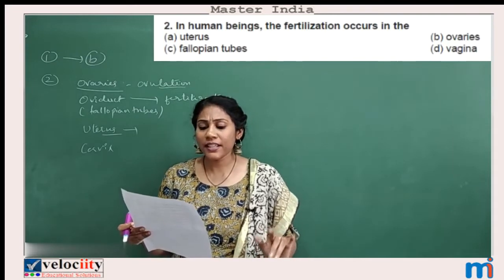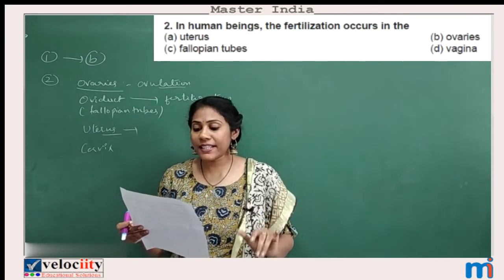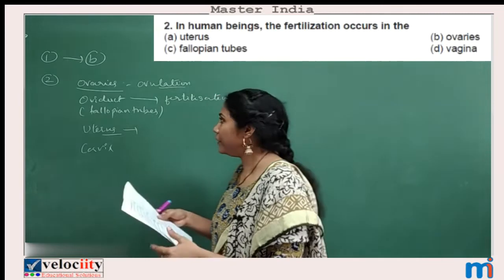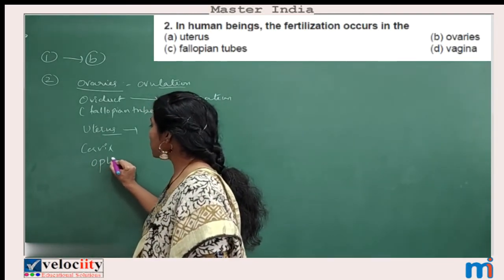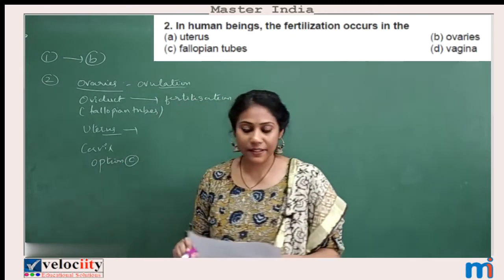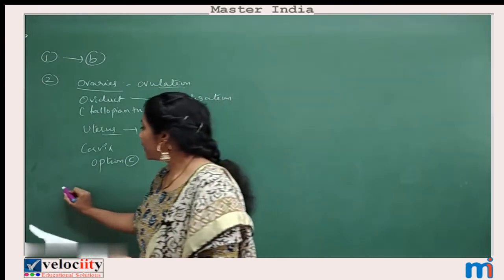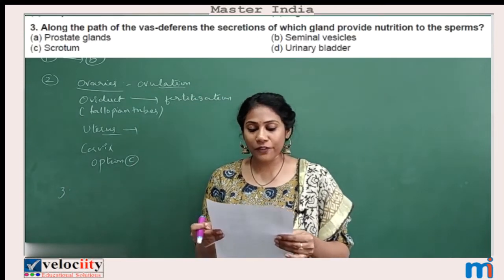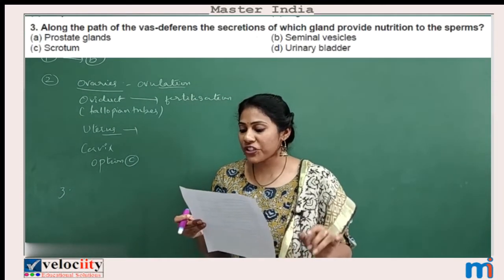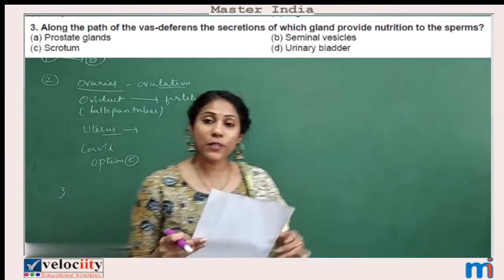So these are the different parts of the female reproductive organ and their duties. Now the question: in human beings, fertilization occurs in, yes, the fallopian tubes. So what is the option here? For the second question, option C is the answer. Coming to the third question: along the path of the vas deferens, the secretion of which gland provides nutrition to sperms?